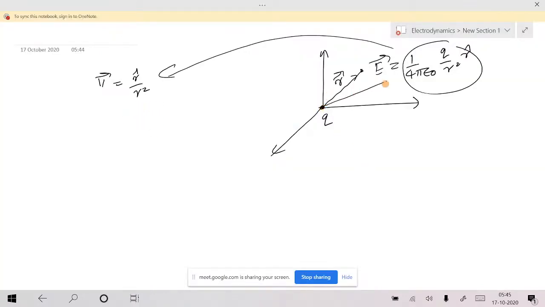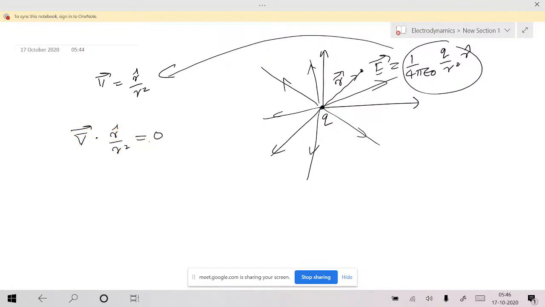Due to this charge, the electric field is starting from here, it is ending at infinity, am I right? In that case, if you take divergence anywhere except at the origin where there is a charge, you should get divergence 0, because there are no sources outside the origin. Only one source. But at the origin you should not get 0. But when you take divergence of this one, del dot r cap by r square, you will get 0, because this derivative will not take care about the origin actually. This is true except at the origin.